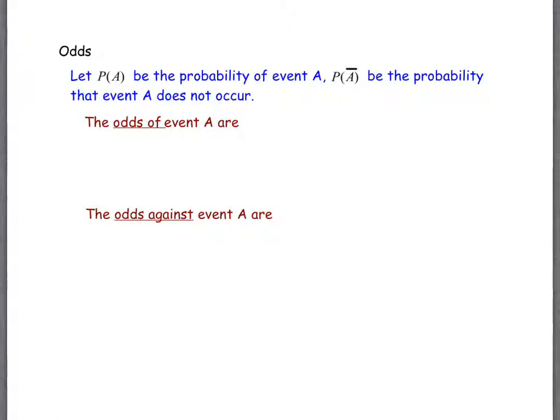Odds is like probability, but it is not the same as probability. When we do probability, we are comparing the likelihood that something happens compared to anything happening, right? So when we say there's a 50-50 chance, we say there's a 50% probability, or a 0.5 probability. You're comparing the likelihood that it happens to anything else happening, any outcome at all. Odds compares the likelihood that an event happens to the likelihood that it does not happen.